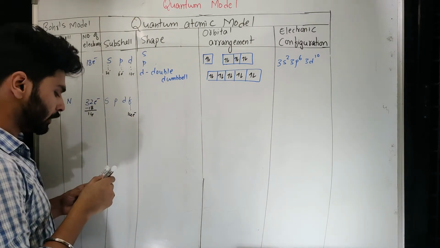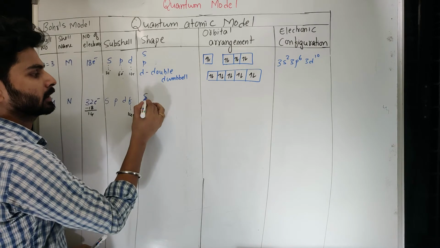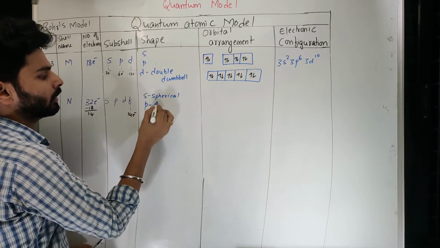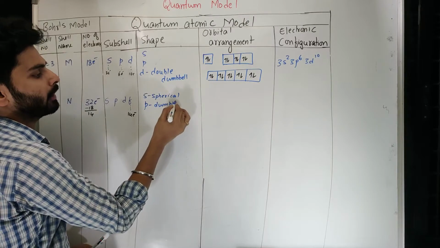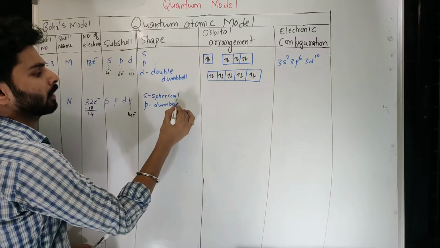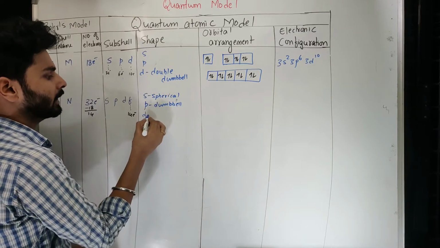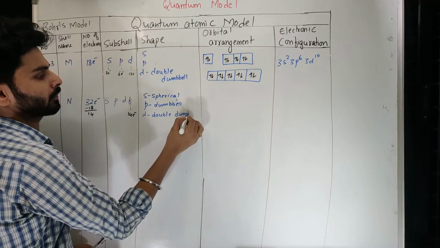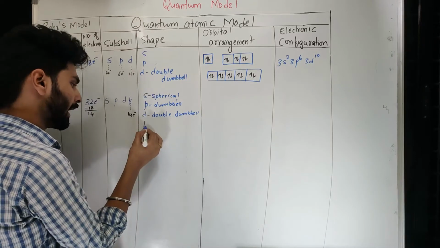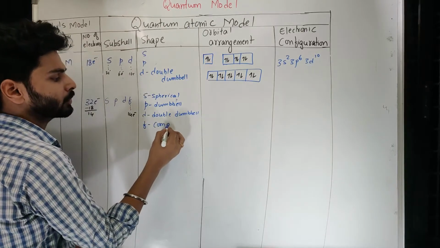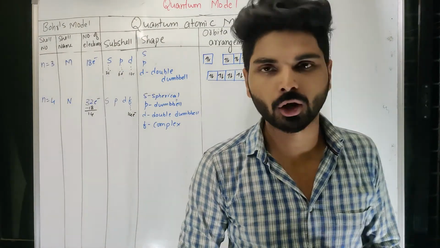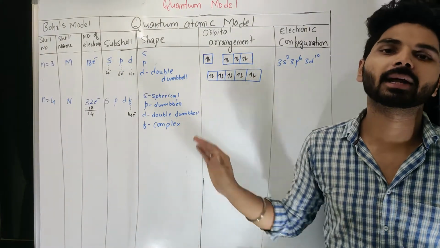Now S we know as spherical in shape, P we know exists in the form of dumbbells, that of D we've just now seen is a double dumbbell, and that of F becomes very difficult to understand in 2D or very difficult to imagine. So that's why we call them difficult or complex.